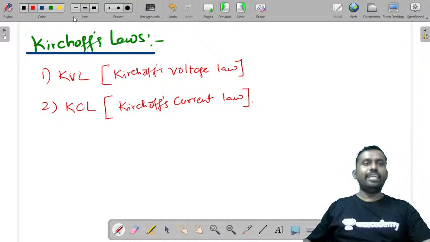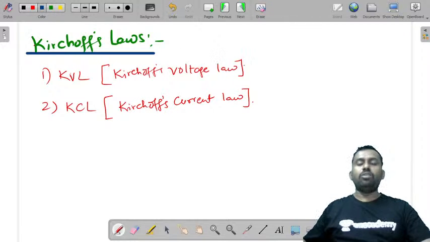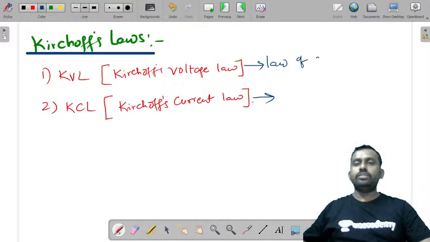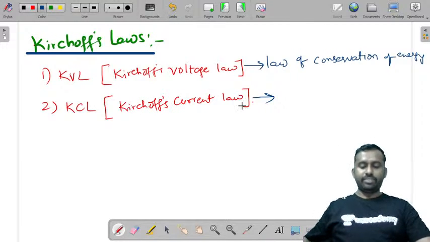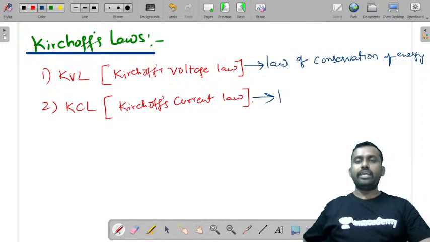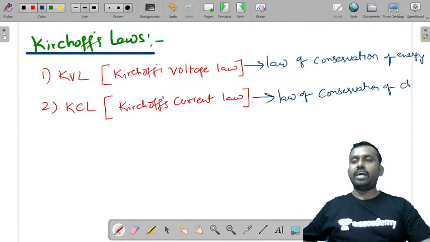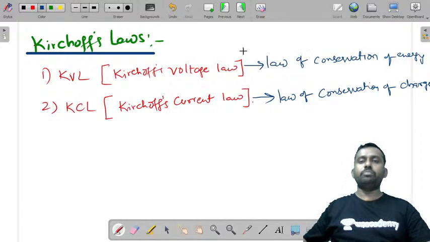These are basically dependent on the law of conservation of energy. Kirchhoff's voltage law is based on the law of conservation of energy, and Kirchhoff's current law is based on the law of conservation of charge. These are the two important points.